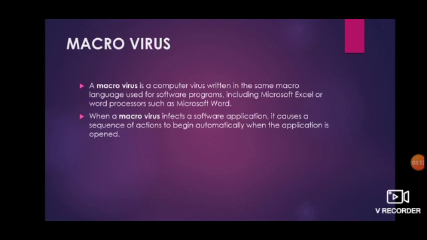Okay, and how can we identify that the virus is there in the application? Whenever we are opening that application for writing our work, at that time automatically the sequence of actions begins, like random windows will be open, random files will be open, and we can't do anything through the mouse or keyboard. We can't even stop them from opening. So this type of action is known as the file or application being infected with the macrovirus.